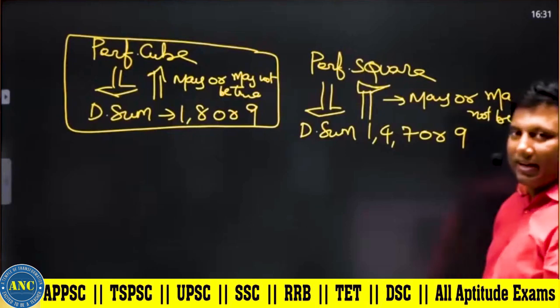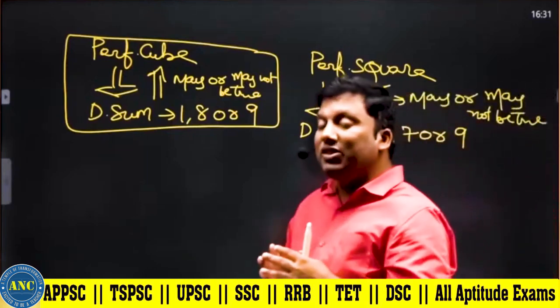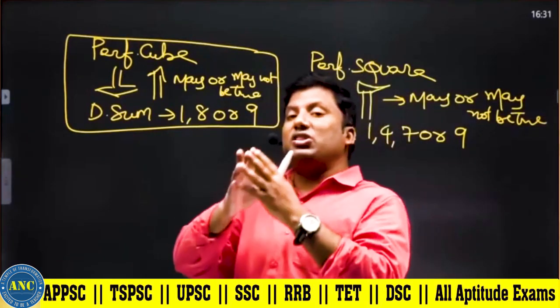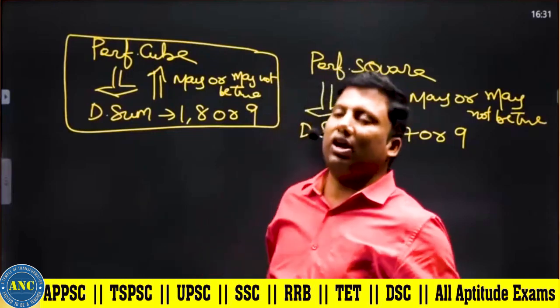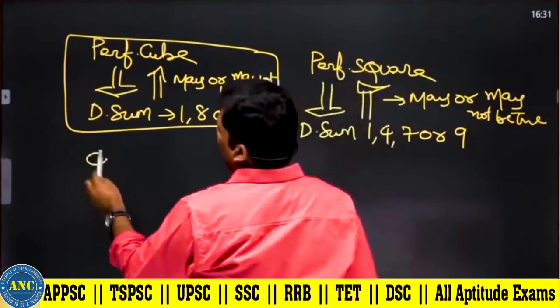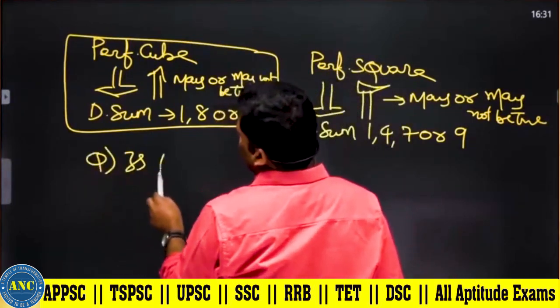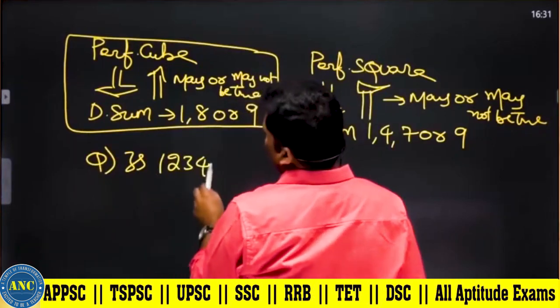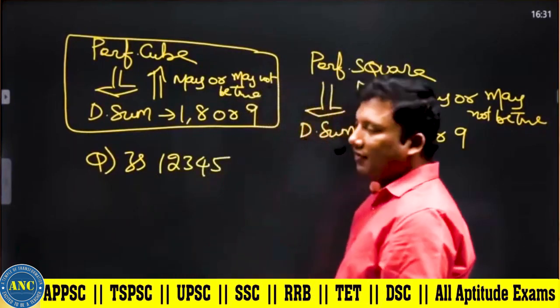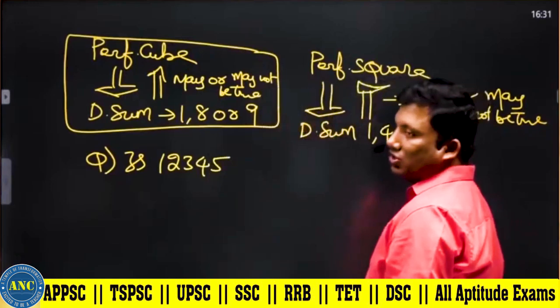I hope the idea is clear. This is one of the methods to tell that this number is definitely not a perfect square.